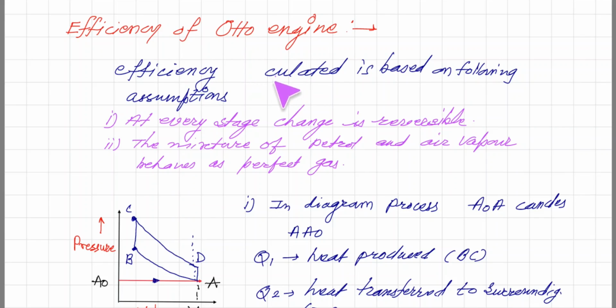Now the efficiency is based on the following assumptions. When we are talking about the Otto engine, first, at every stage the change is reversible. That means as it goes from this, again it can go backward. So every change is reversible, that is the first assumption. And second, the mixture of petrol and air vapor behaves as a perfect gas, so it obeys all the laws of a perfect gas.